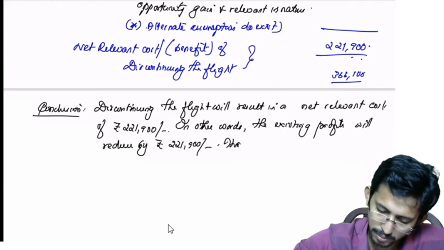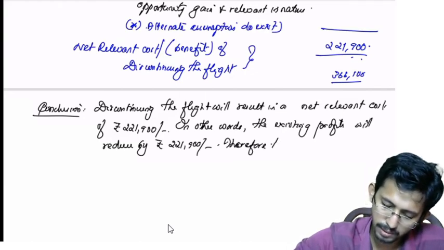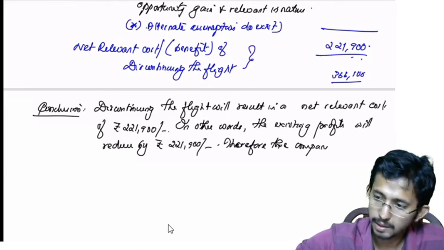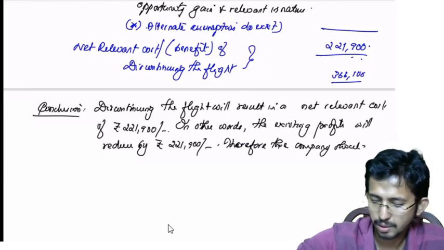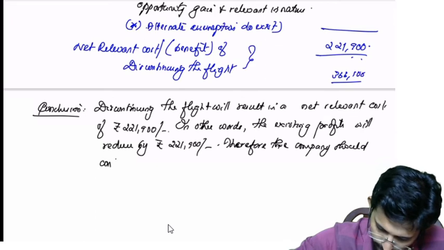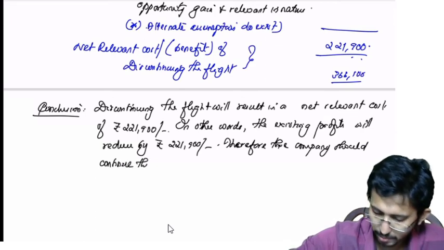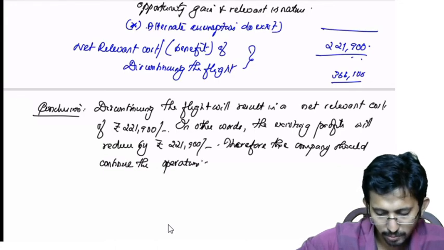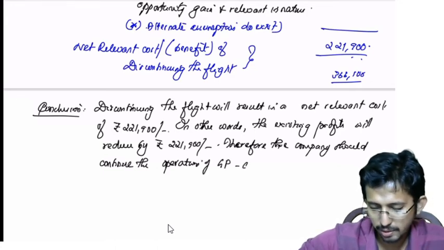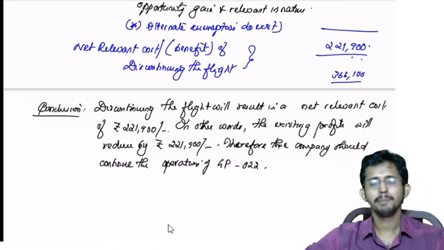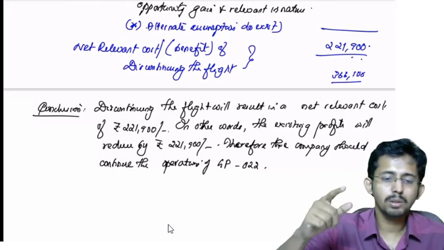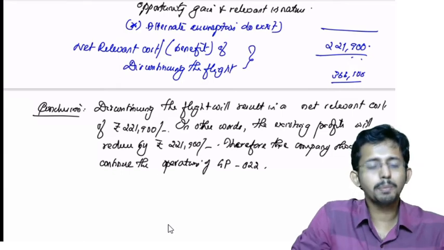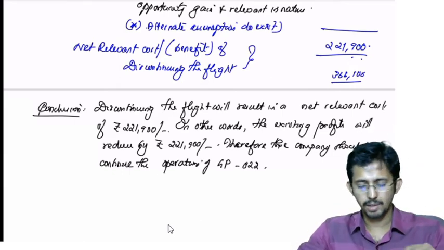Therefore, the company should continue the operation of flight GP 022. Is it clear? Because if you discontinue, your total profit is coming down. So it's better to continue with the flight.